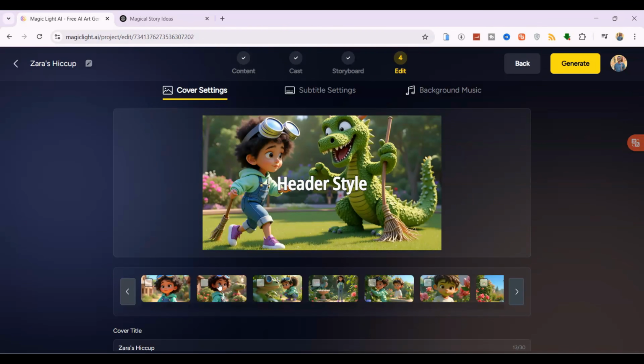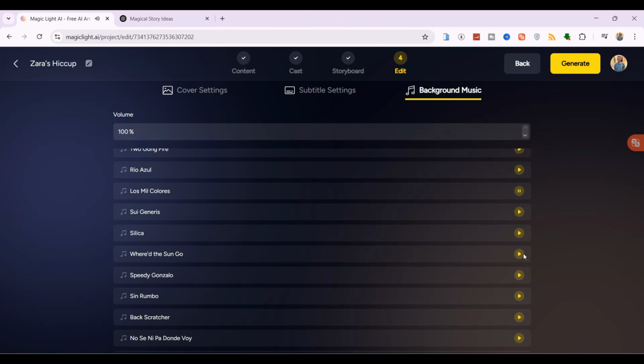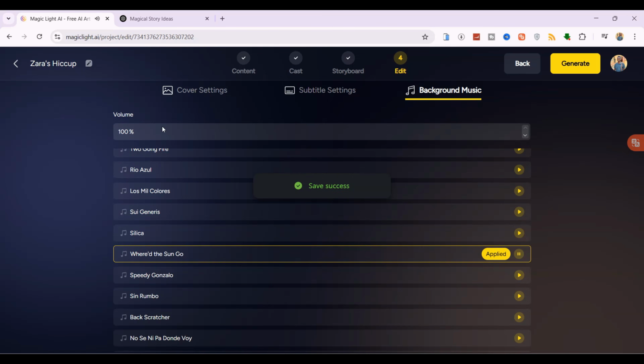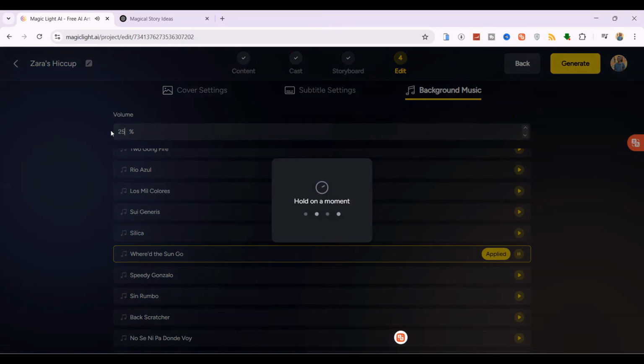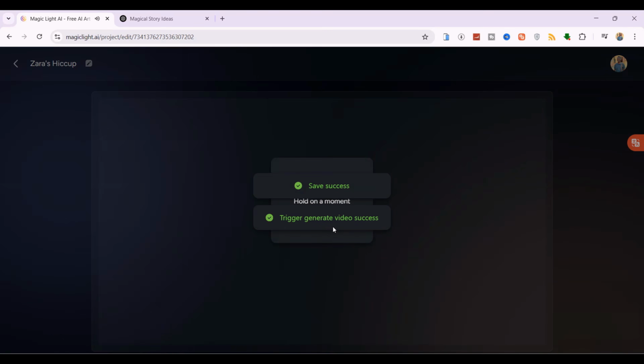On this final page, first choose the best scene to use as the cover image for your video. Next, select your preferred subtitle style from the options provided. After that, choose the background music. It is very important to reduce the music volume so that the voiceover can be heard clearly. Finally, click the Generate button to create your video. Confirm the aspect ratio and video export resolution. The AI will now process everything.